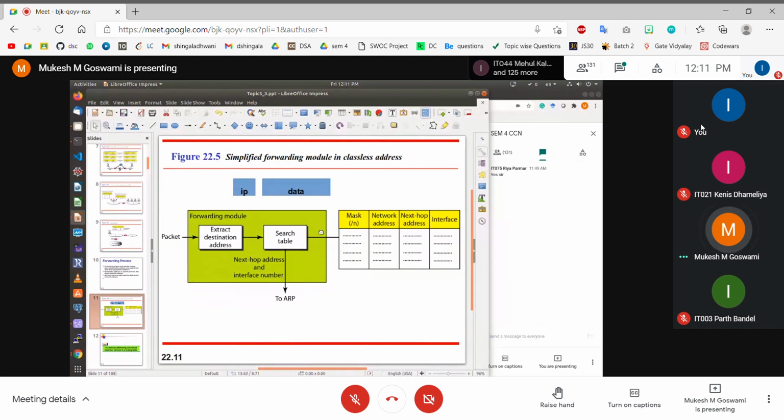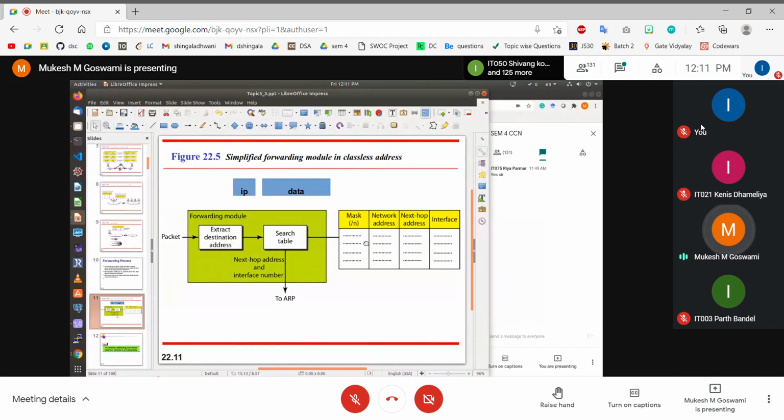I hope the forwarding process is clear. Once again, I am repeating it. You receive the packet, you extract the destination IP address. Now from the destination IP address, you start the searching process. In the searching process, you take the first entry from the routing table. You get the subnet mask value of the first entry. You apply the subnet mask to the destination IP address, converting the destination address into a network address.